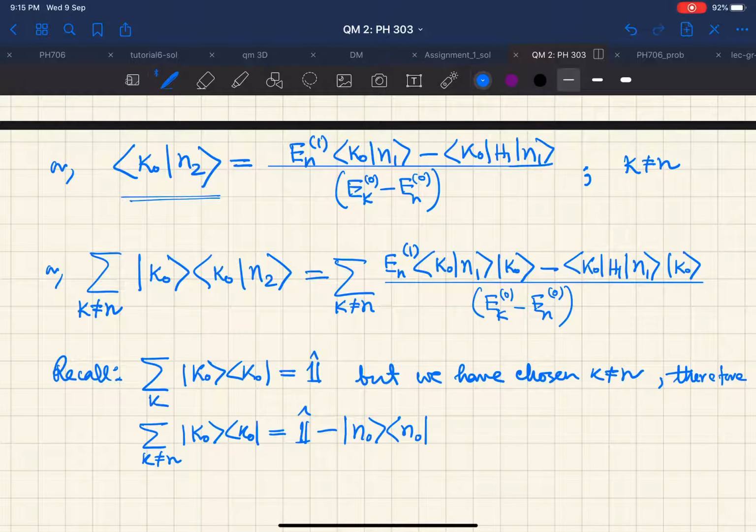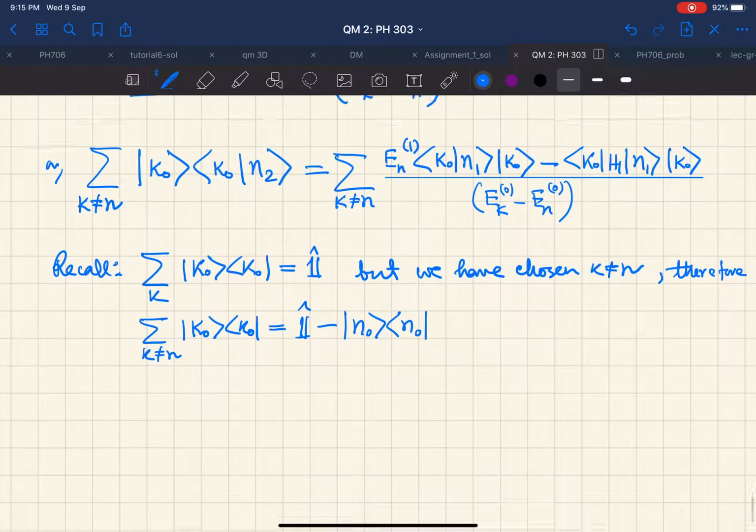We just have taken this n term out of the summation, and what we do is that we use this result here and we substitute this into this. So what we will get now?